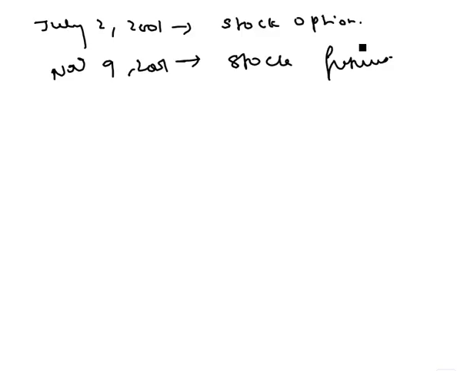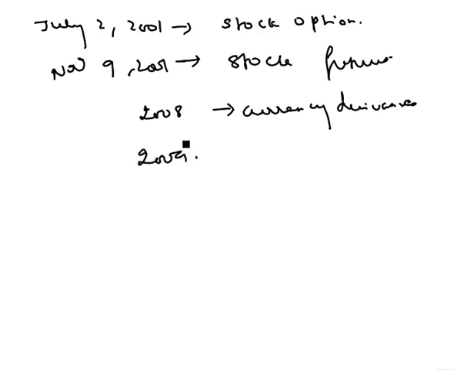Then it took 7 years after that. Currency derivatives came into the market in the year 2008. And in the year 2009, interest rate derivatives came into effect.